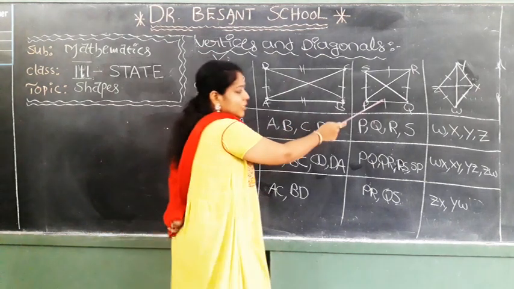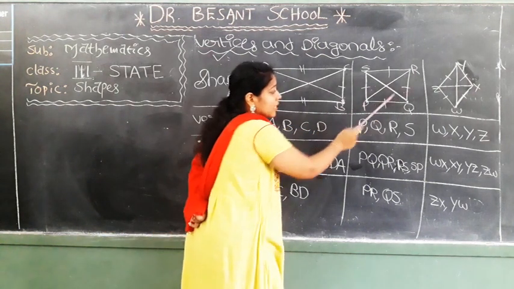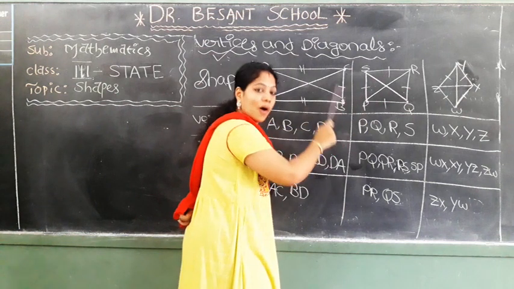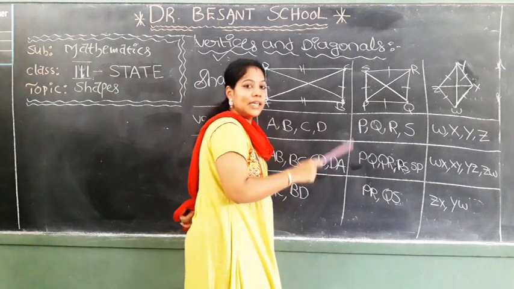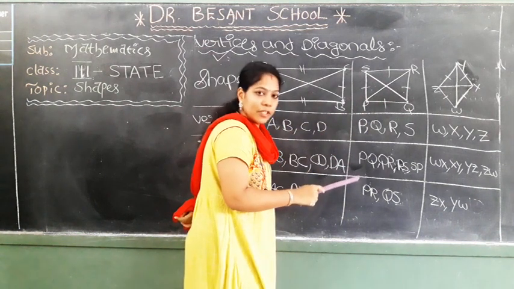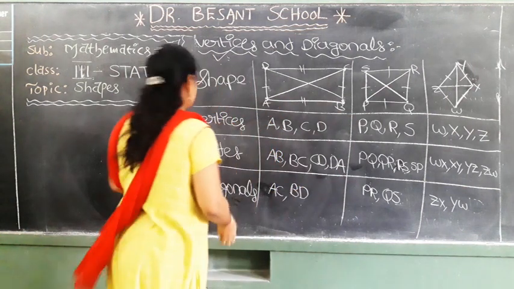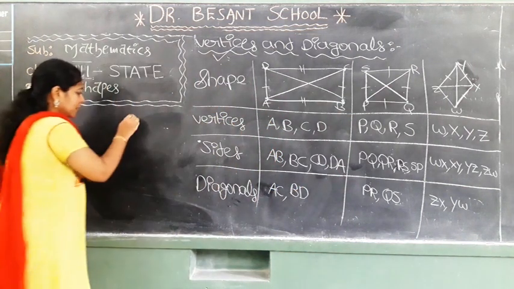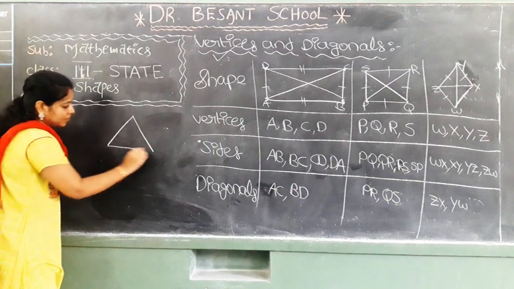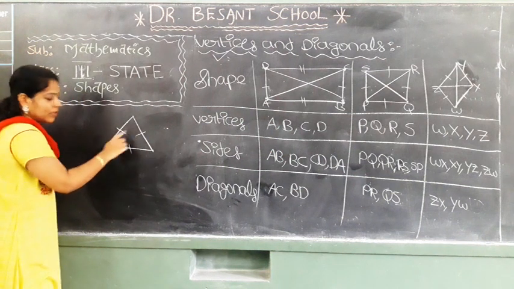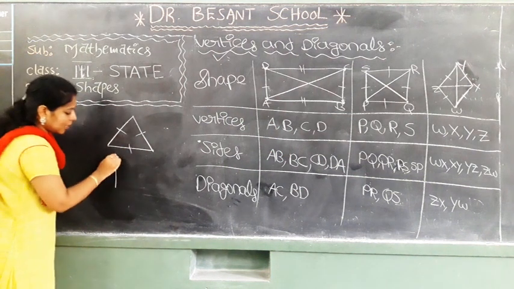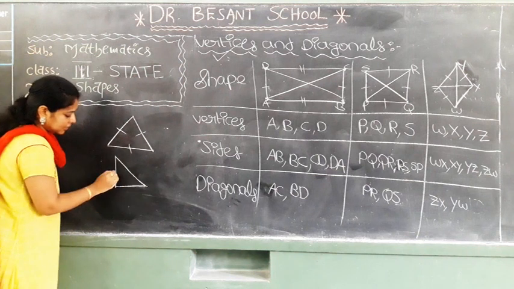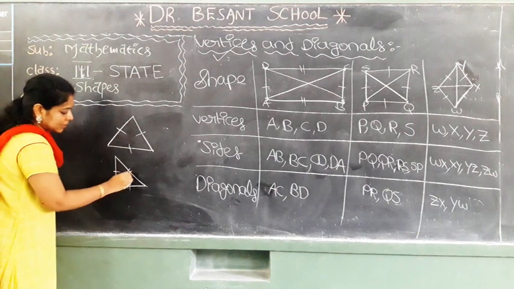Now coming to the square, all the markings are one only. Means all the sides of the square are equal. Now understood about the markings. Now I am drawing two triangles here. See, observe. This is one triangle. I am marking as 1, 1, 1. Then I am drawing another triangle. See, this is 1 and this is 2 and this is 3.